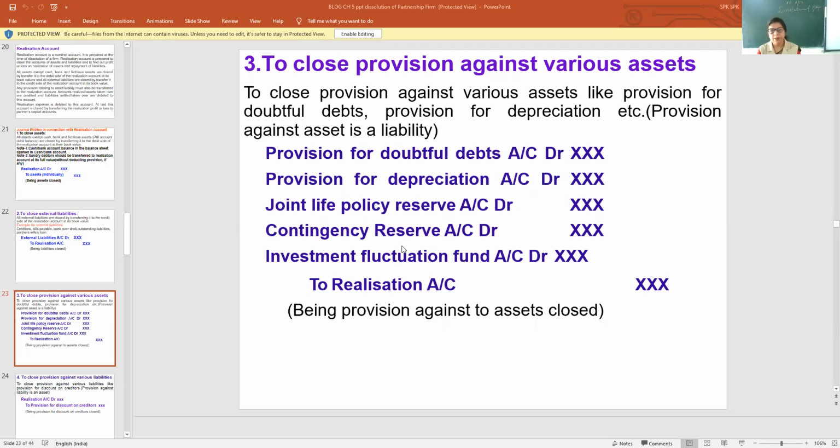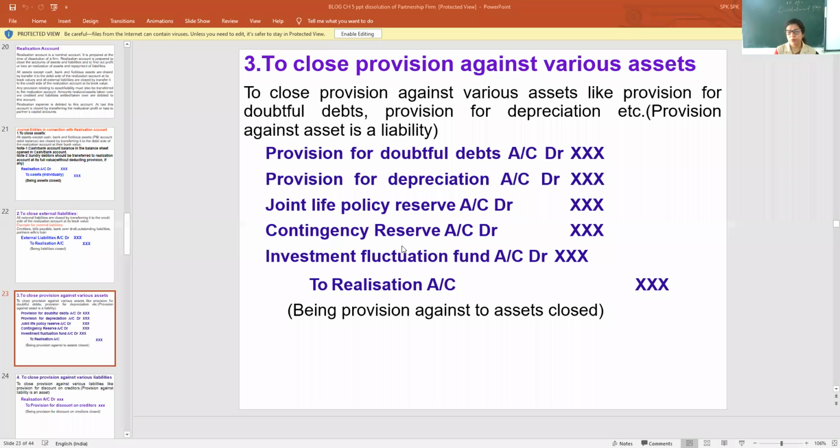Note down, please. To close provisions against various assets like provision for doubtful debts, provision for depreciation, provision against any asset, joint life policy reserve, you can say JLP, contingencies reserve, any doubtful reserve, IFF investment fluctuation fund account debit.